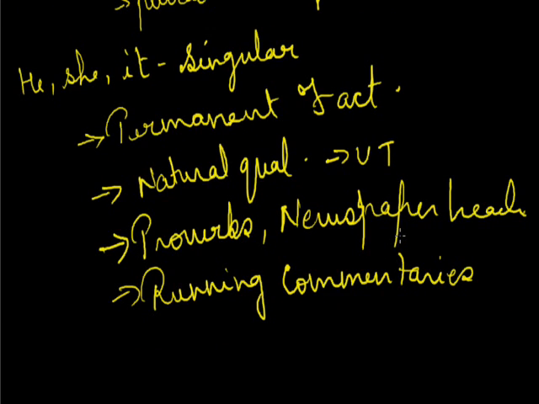Giving example of all. Permanent fact, for example: This road leads to Agra. Water boils at 100 degrees Celsius. Leads and boils is simple present. Talking about natural quality: Parents love their children. It is something which happened in the past and will happen in the future as well. A botanist studies plants. Universal truth: Sun rises from the east.